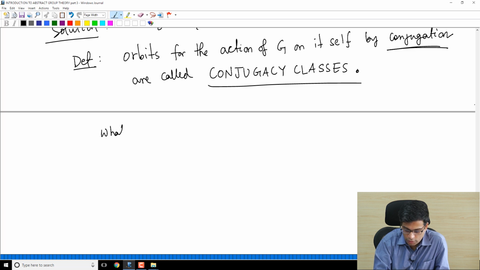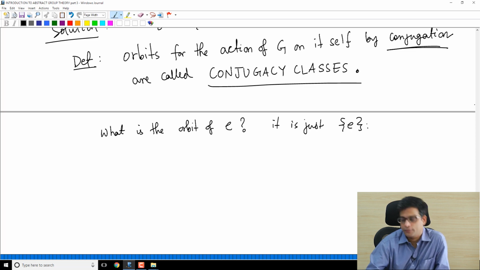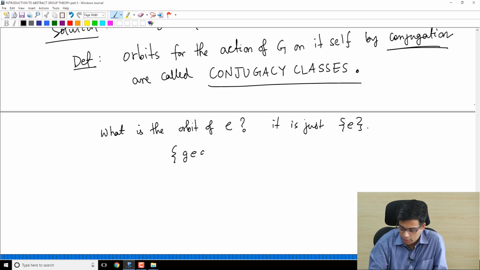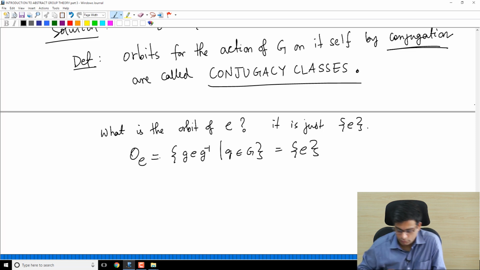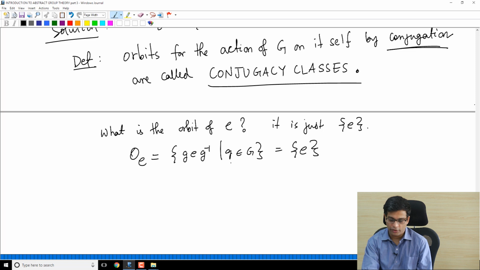So what is the orbit of e? Remember, the orbit of e for the conjugation action is just e, because we have to do g e g inverse as g varies in G, but this is just e. The action is by conjugation, so you vary small g and take g e g inverse.